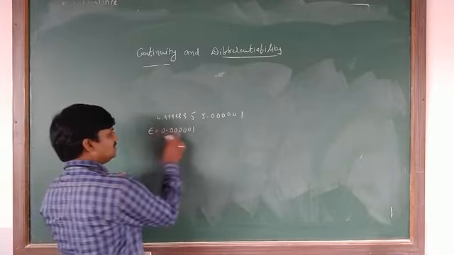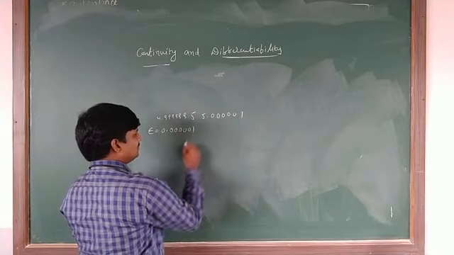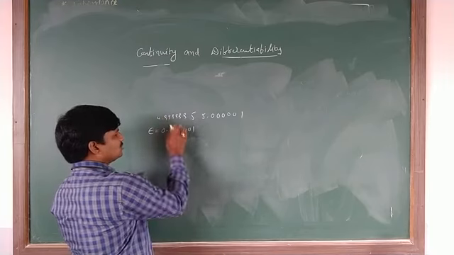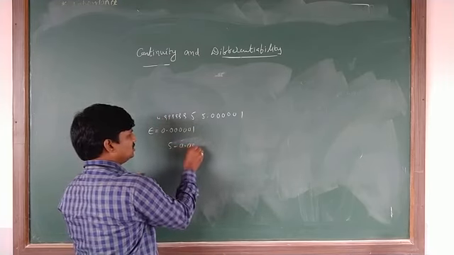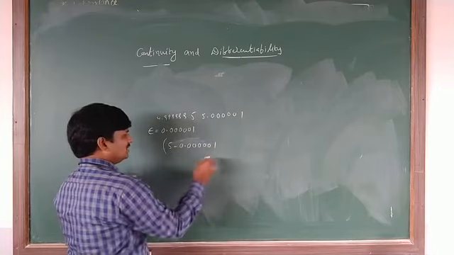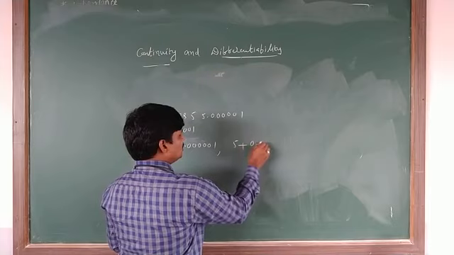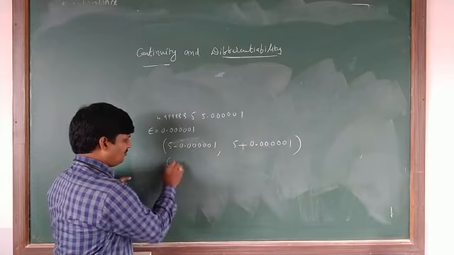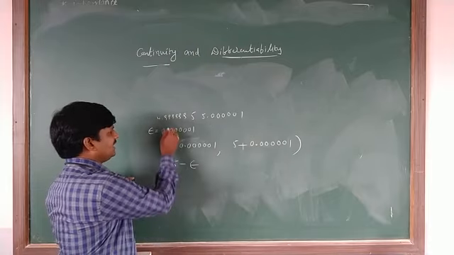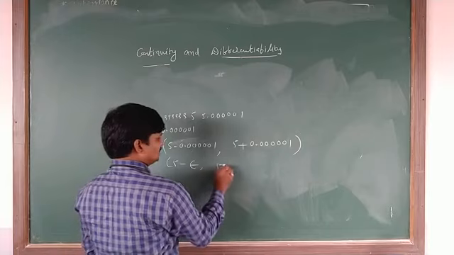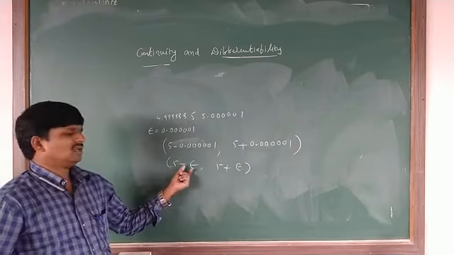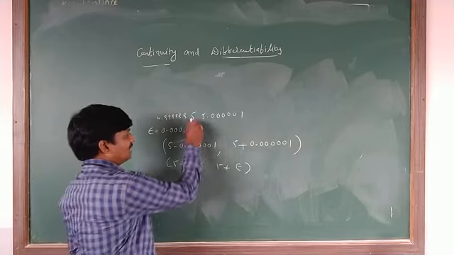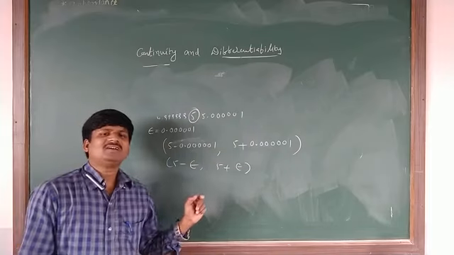How can I write this in set form? 5 minus this value, and 5 plus 0.0000001. So this value I am taking as epsilon: 5 minus epsilon, 5 plus epsilon. This set is called a neighborhood of 5.